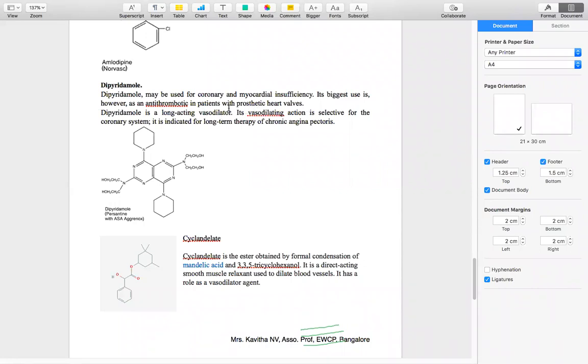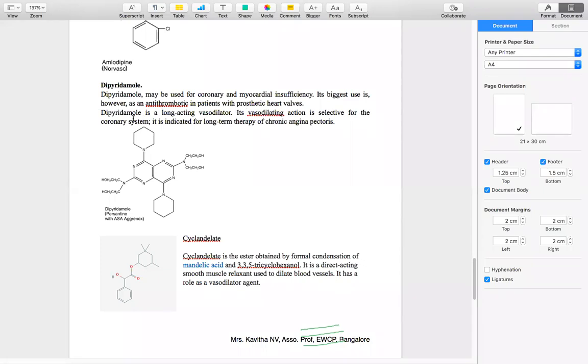Prosthetic heart valves means artificial valves implanted in some patients. In those patients, to smoothen the blood flow, as an antithrombotic agent, we use dipyridamole. That is the exclusive use of dipyridamole.